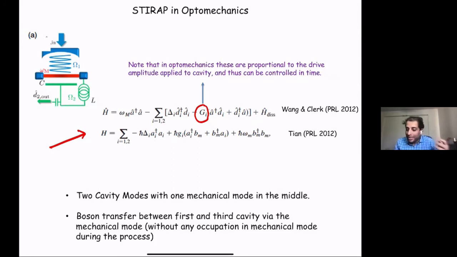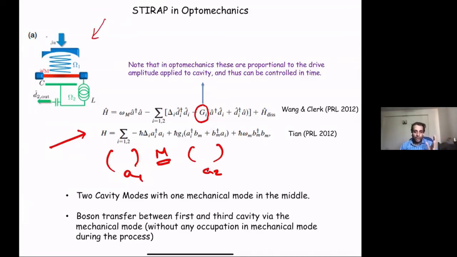Here you have 2 cavities, A1 and A2, and a mechanical mode in the middle, as you see in the diagram.